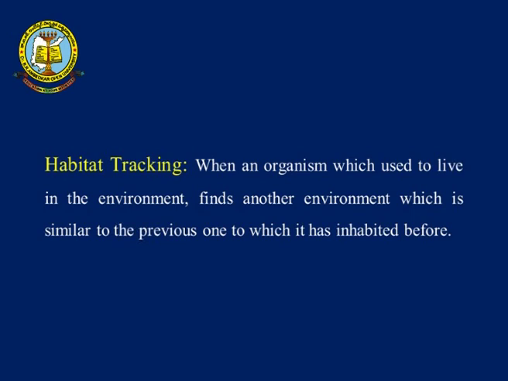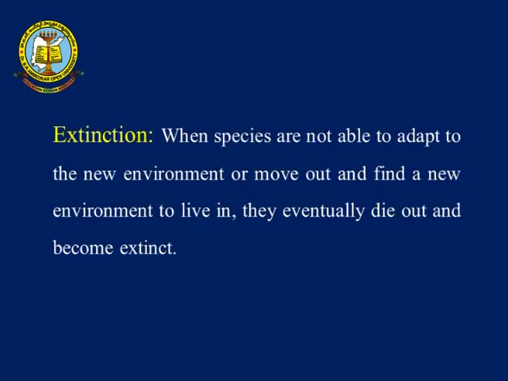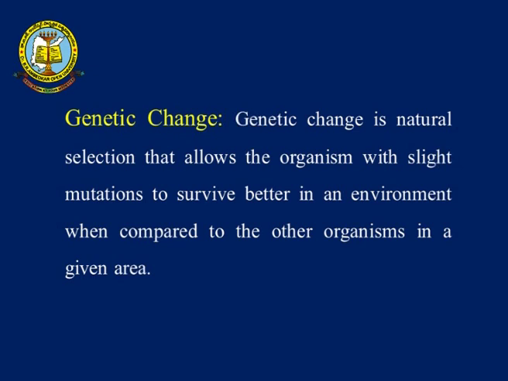Habitat tracking. When an organism which used to live in one environment finds another environment which is similar to the previous one it inhabited before, it is called habitat tracking. And what is extinction? When a species is not able to adapt to the new environment or move out and find a new environment to live in, they eventually die out and become extinct. And genetic change is a natural selection that allows the organism with slight mutations to survive better in an environment when compared to other organisms in a given area.